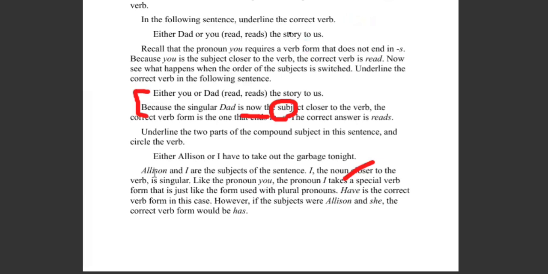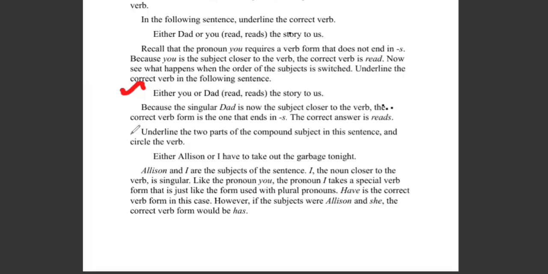Okay, next sentence. "Either you or Dad read or reads the story to us." What about this sentence? Correct. Dad is a singular subject or plural subject? Singular subject. So a singular subject needs a singular verb, R-E-A-D-S.